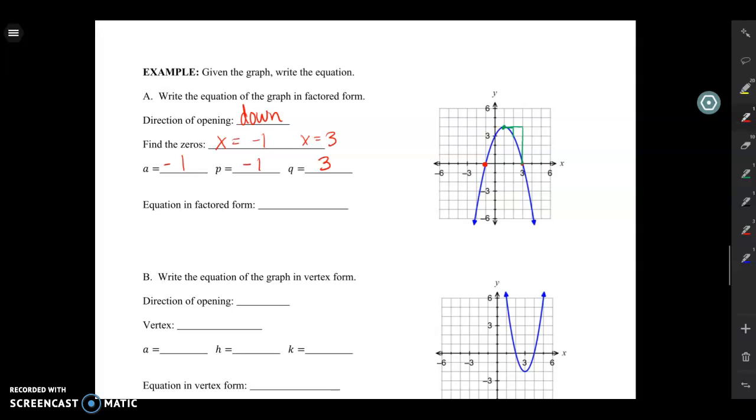So once I know my a, p, and q, I can definitely just go ahead and write the equation. Make sure you write an f of x or a y equals in front. I'm going to have a -1 on the outside of my parentheses.